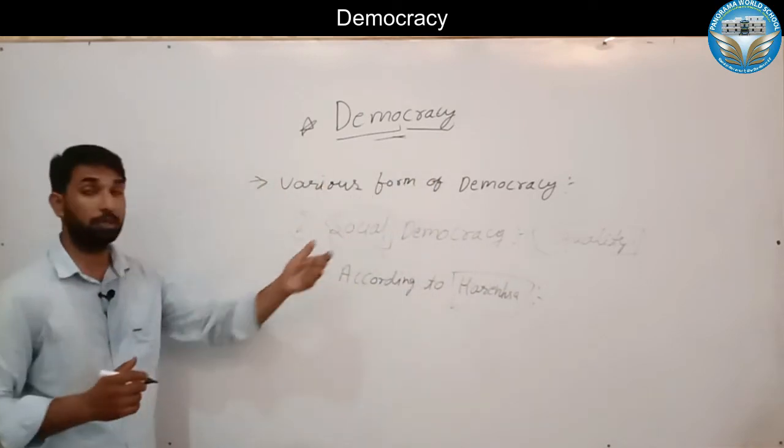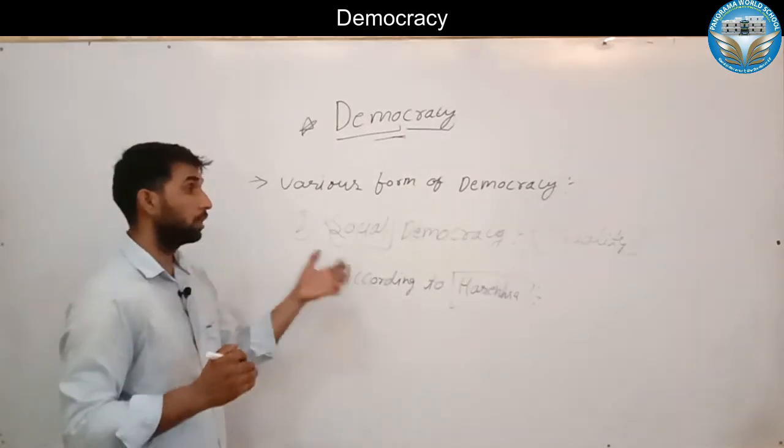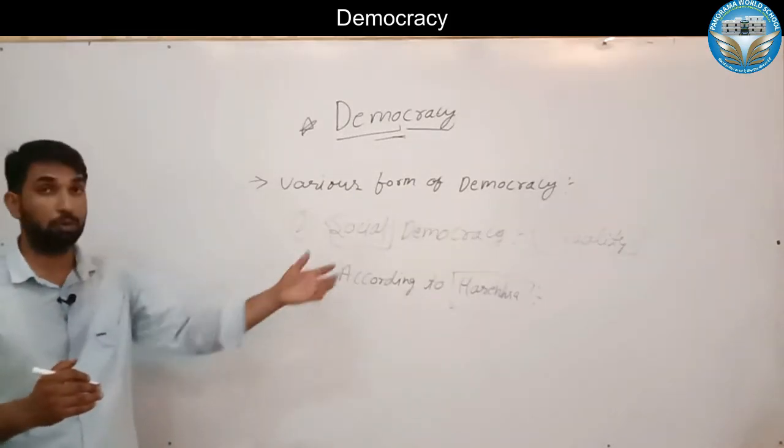it says something about views on social democracy. A particular thinker was giving views on social democracy.